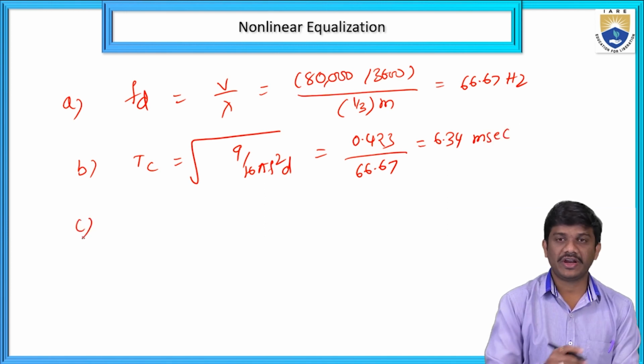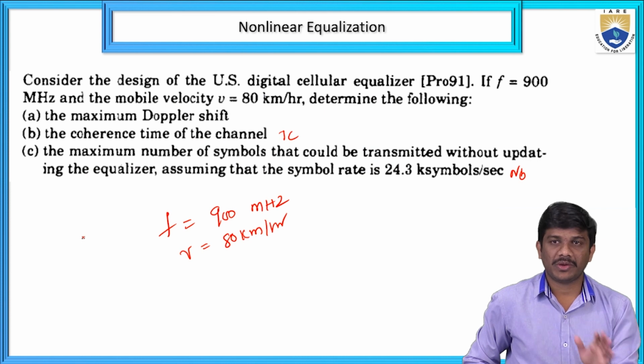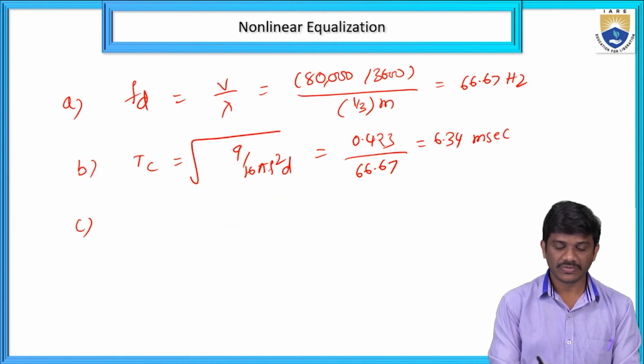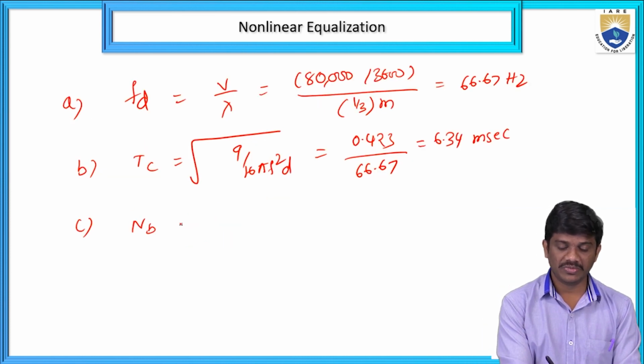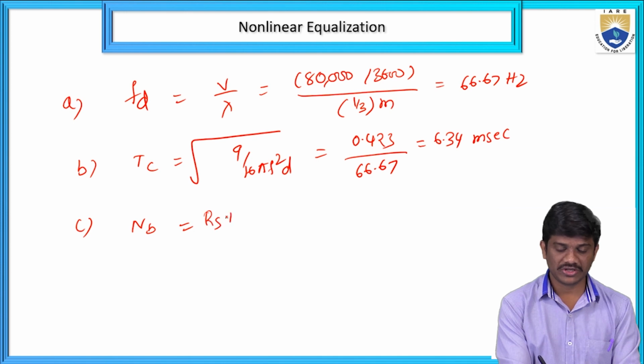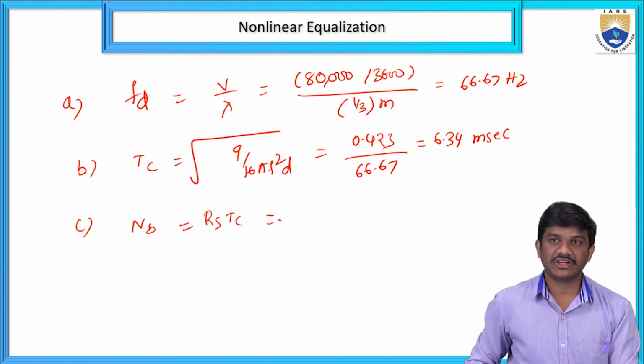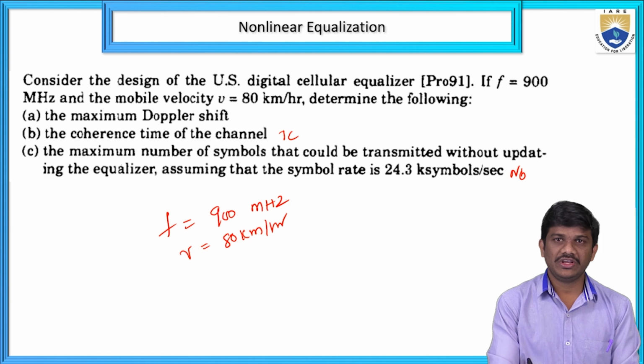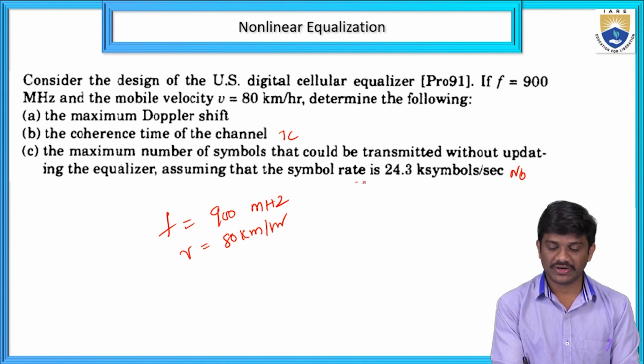And also we can find out the number of symbols, that is NB. NB equal to symbol rate times coherence time. What is given here is the symbol rate, 24.3 kilo symbols.